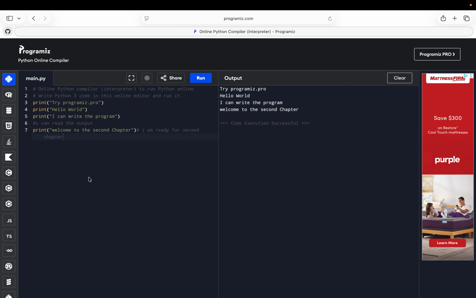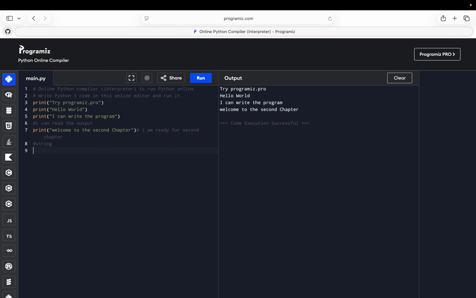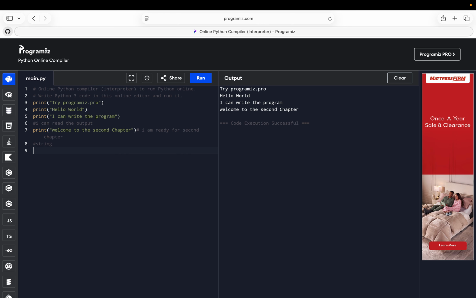The first is string, second is integer, and third is float. Okay, so let's start with string. Let me write string. This is what we're talking about. So let's write this in a comment. The short form for string is str, and the full form is string, and it is text.